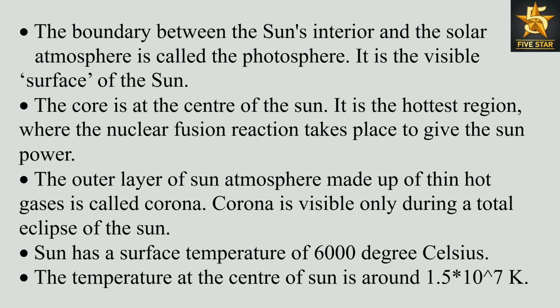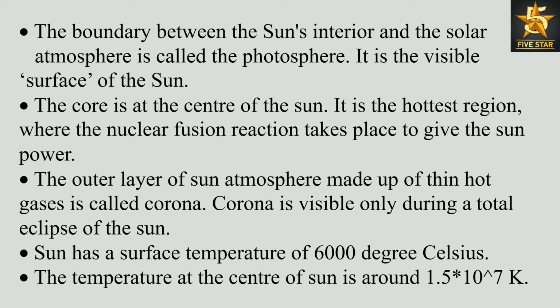The core is at the center of the Sun. It is the hottest region, where the nuclear fusion reaction takes place to give the Sun power. The outer layer of the Sun's atmosphere made up of thin hot gases is called corona. Corona is visible only during a total eclipse of the Sun. Sun has a surface temperature of 6000 degrees Celsius. The temperature at the center of the Sun is around 1.5 times 10 to the 7 K.